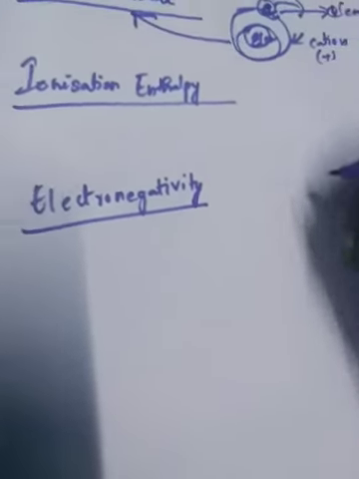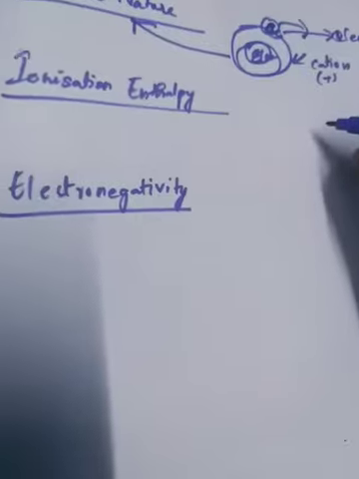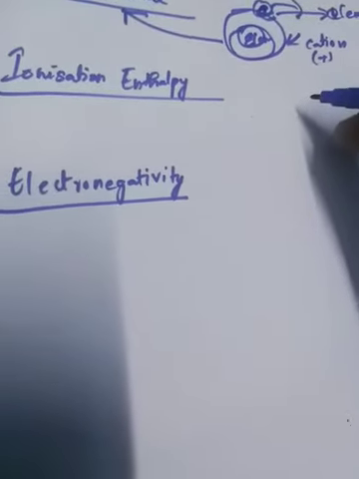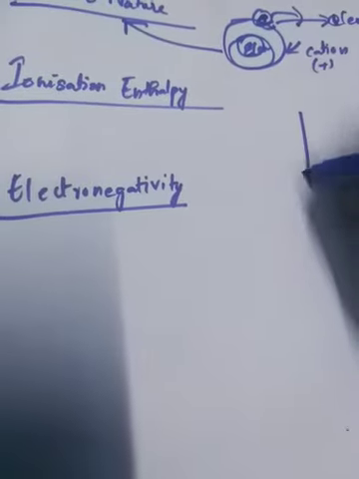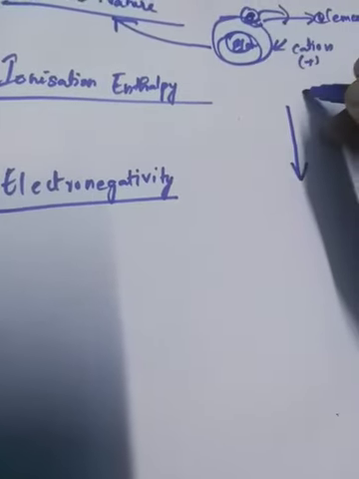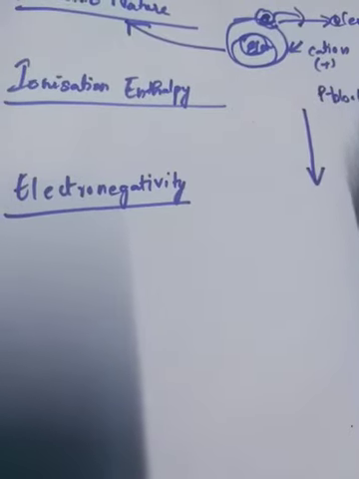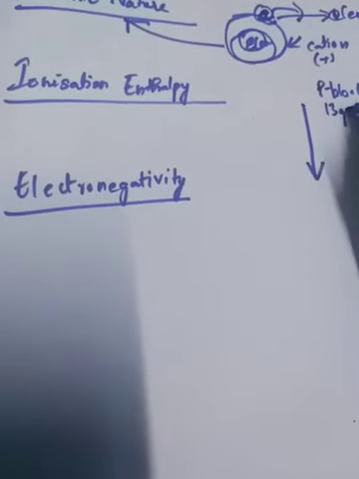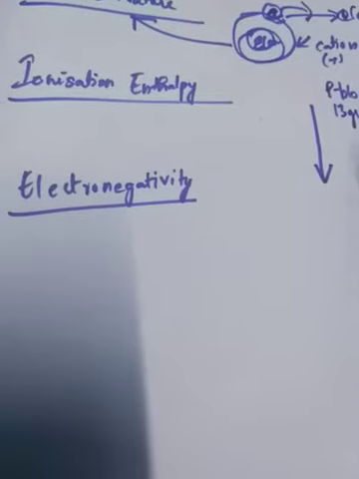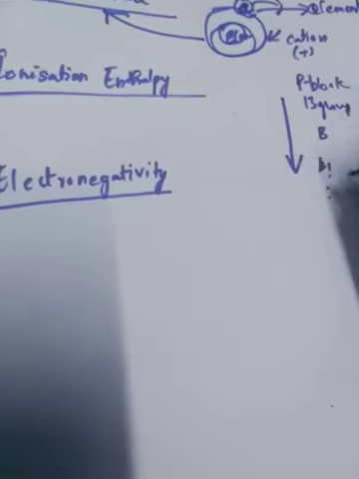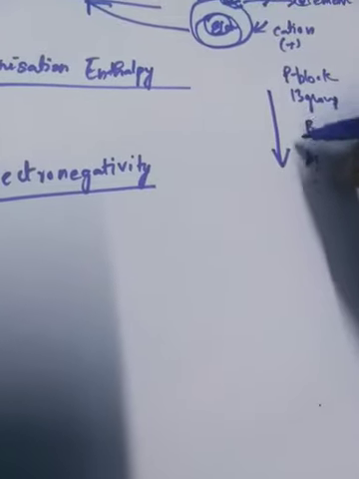Ionization enthalpy I have mentioned before, so if you forgot, I will explain it again. The ionization enthalpy decreases along the group. Consider the 13th group. In the 13th group, we have boron, aluminum, etc. So the ionization enthalpy decreases.